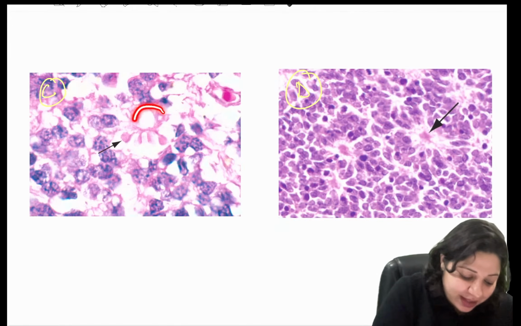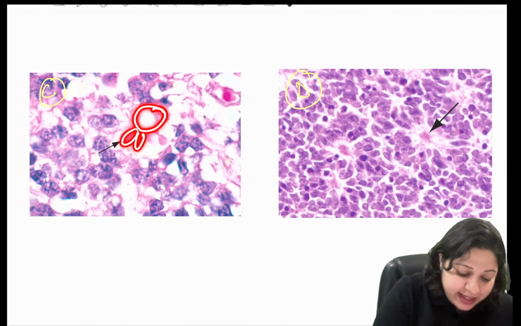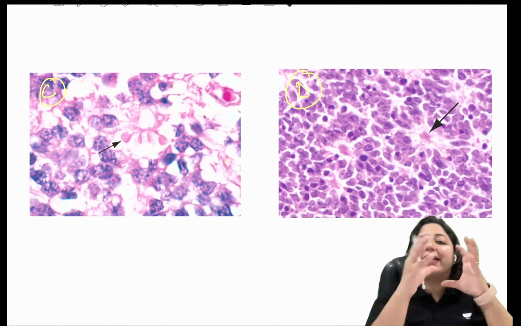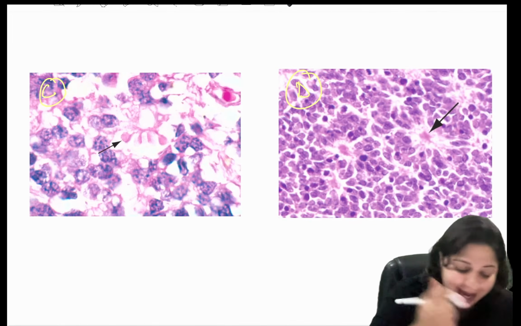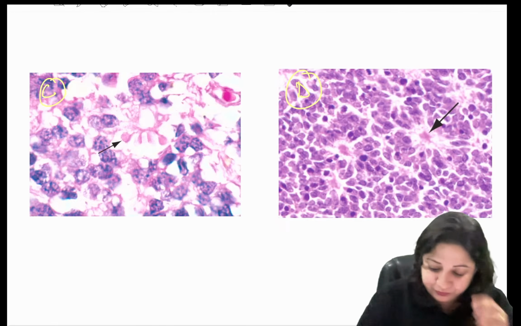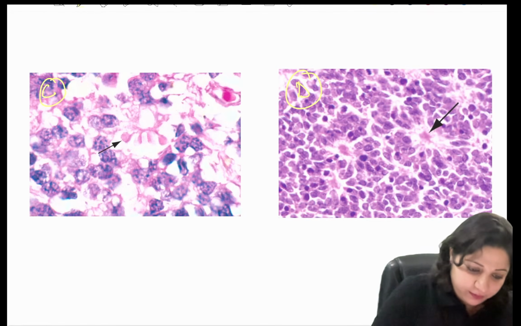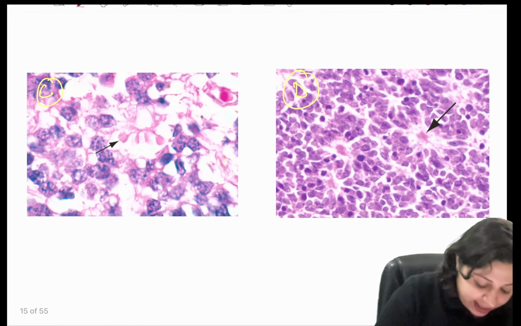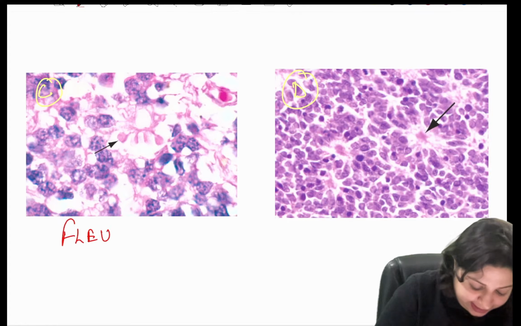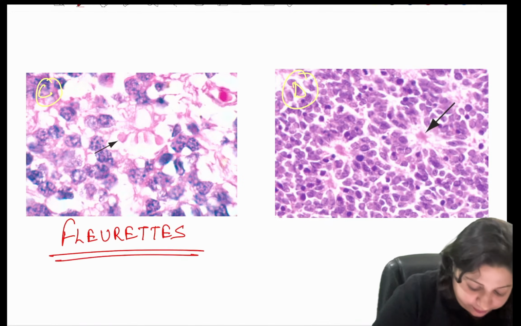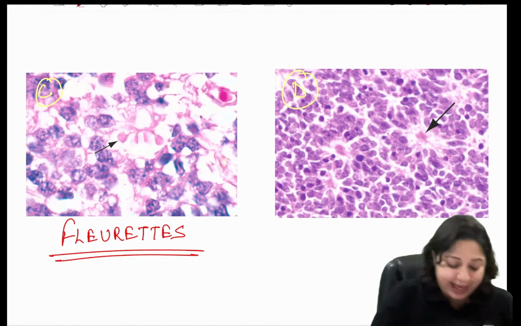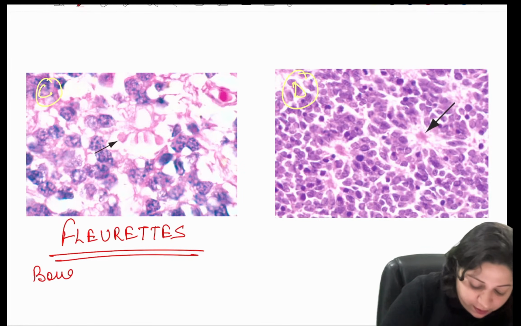You have a cluster of curvilinear cells placed like a bouquet of flowers, and this is called florets. Florets means a bouquet of flowers.